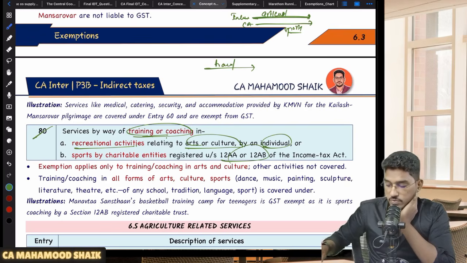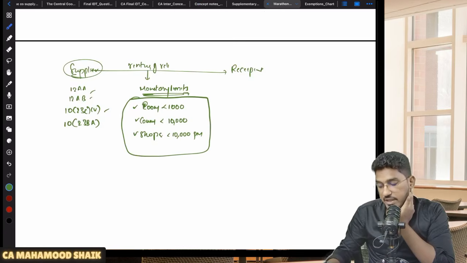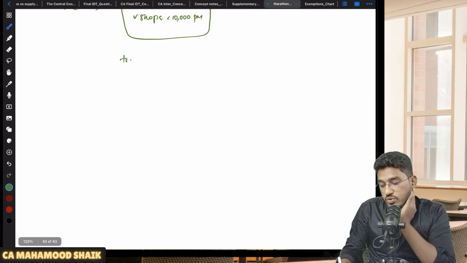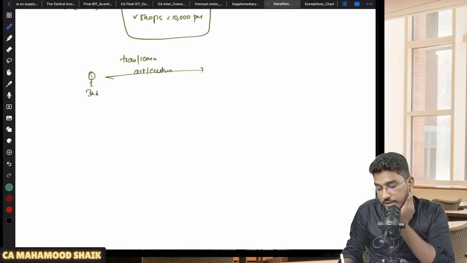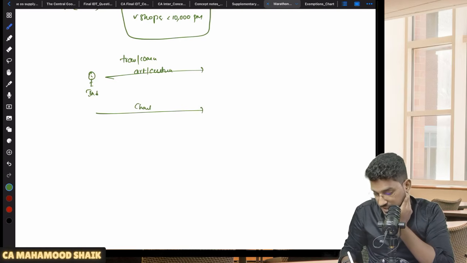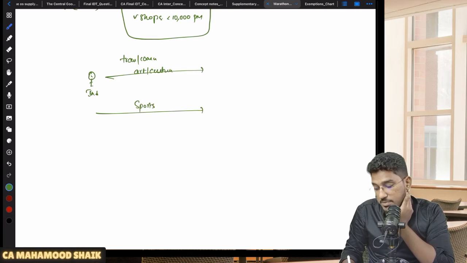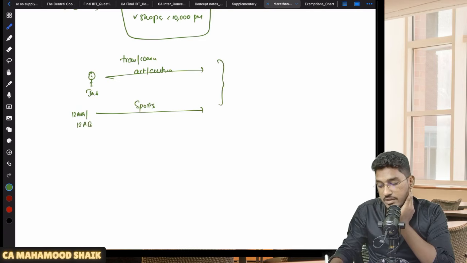So recreation is also one area which is very important from the examination perspective. Very frequently they will ask the question. When it comes to training or coaching, you should see in what area the training or coaching is provided. If it is provided in arts or culture, the supplier must be an individual, then only exempted. If the training or coaching is provided in sports, then the supplier must be an entity registered under 12AA or 12AB of the Income Tax Act. Then only exemption will become applicable.